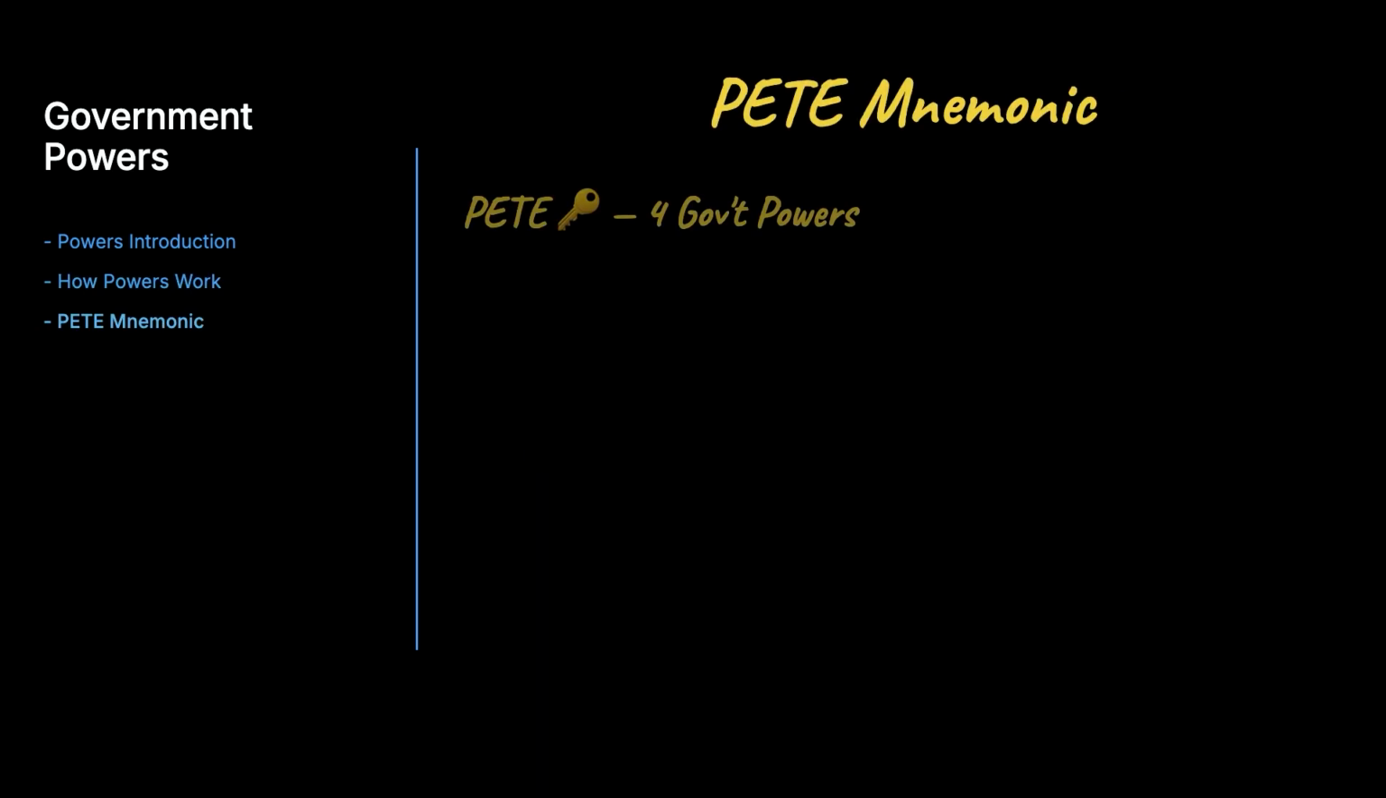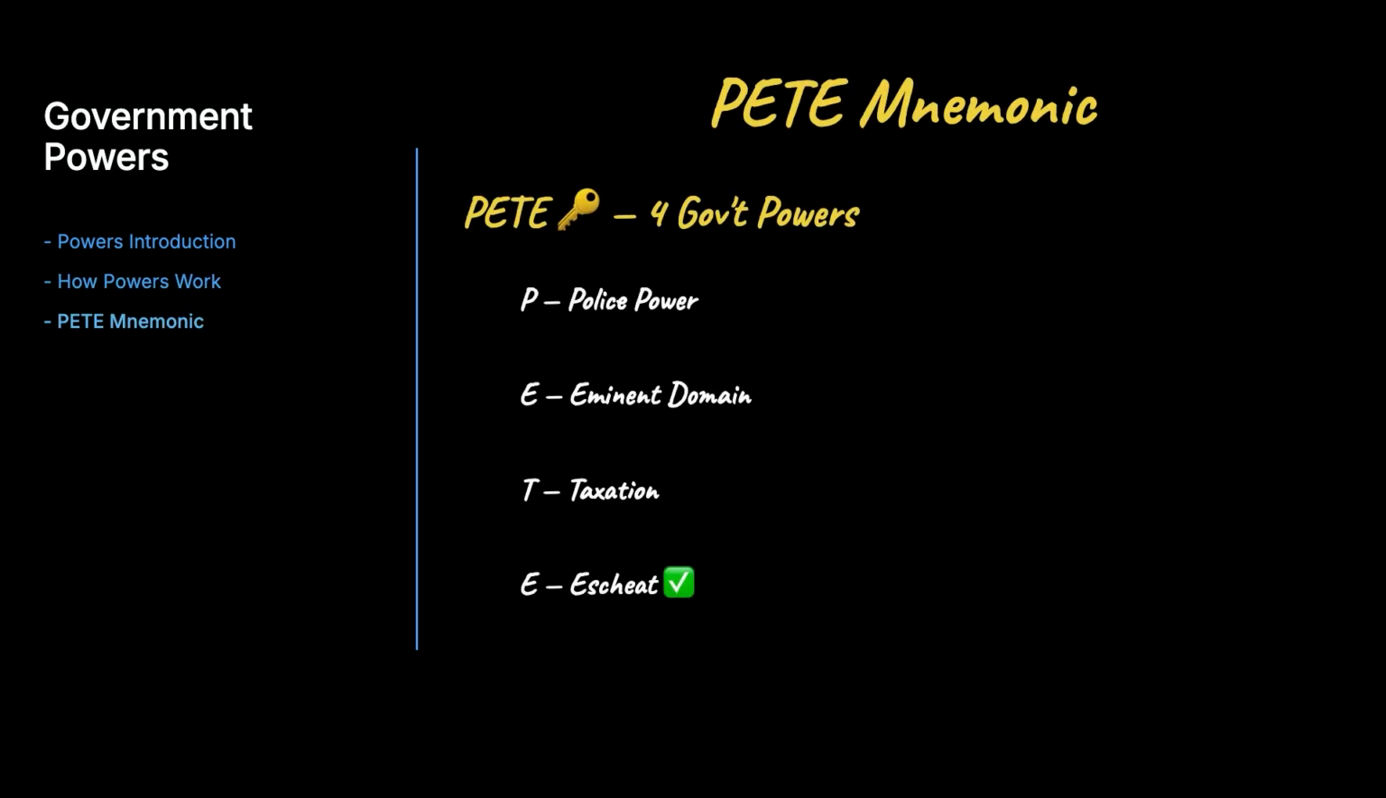To help these powers stick, try the mnemonic word PTE. The letter P stands for police power, the first E stands for eminent domain, the T stands for taxation, and the second E stands for escheat. Students who use PTE can recall all 4 powers instantly, even when exam stress is building during the test.